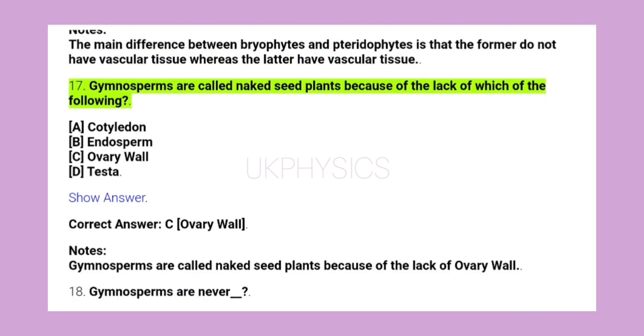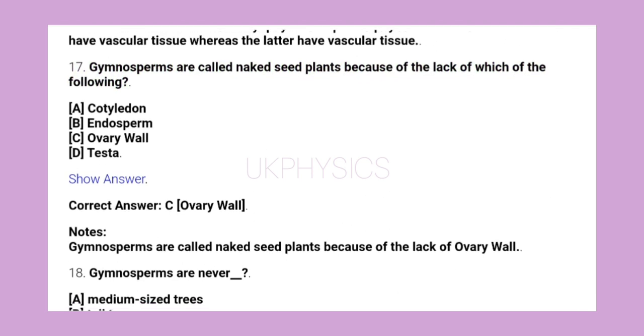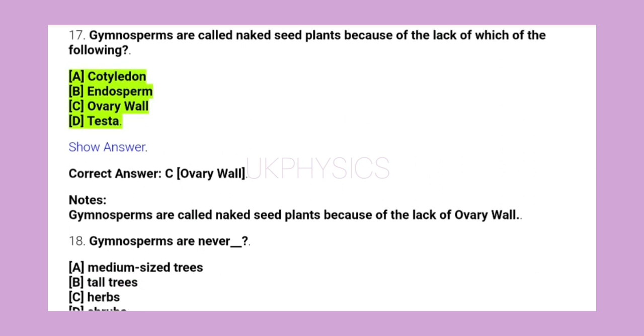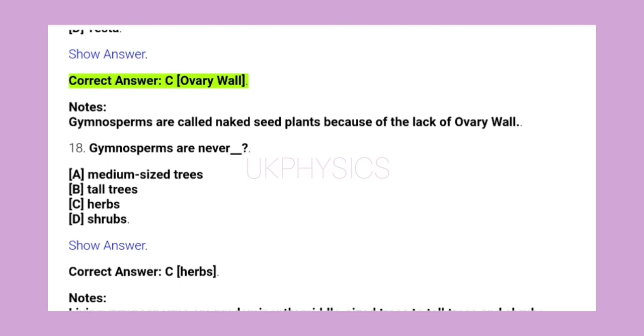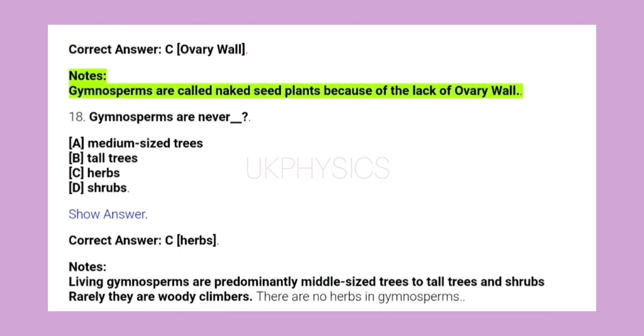17. Gymnosperms are called naked seed plants because of the lack of which of the following? A. Cotyledon, B. Endosperm, C. Ovary wall, D. Testa. Show answer. Correct answer C. Ovary wall. Notes: gymnosperms are called naked seed plants because of the lack of ovary wall.